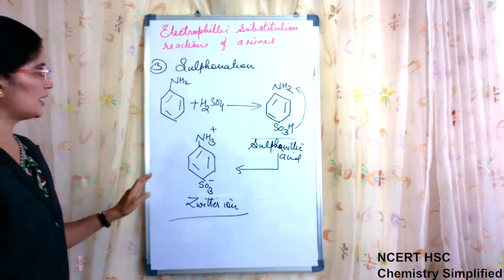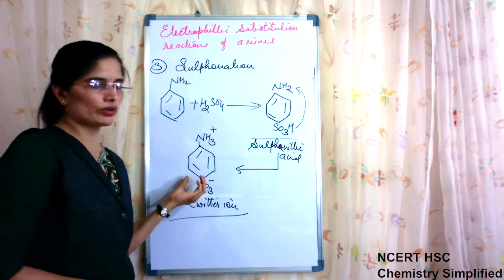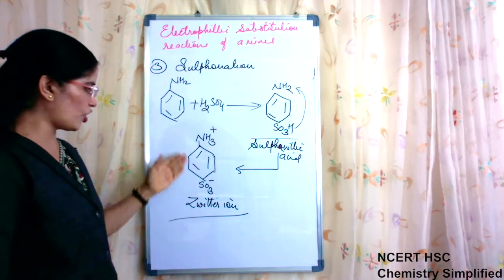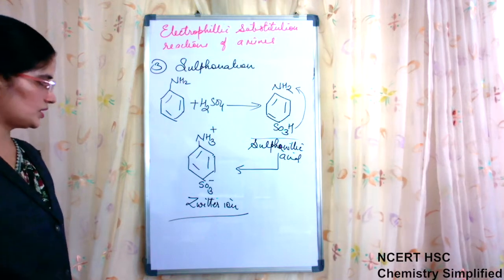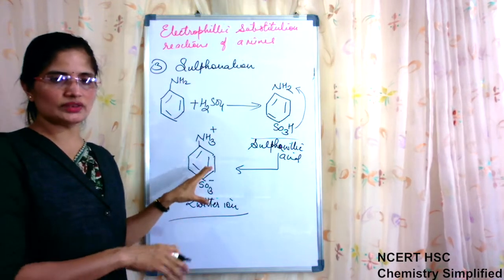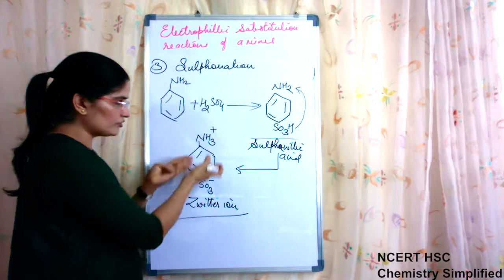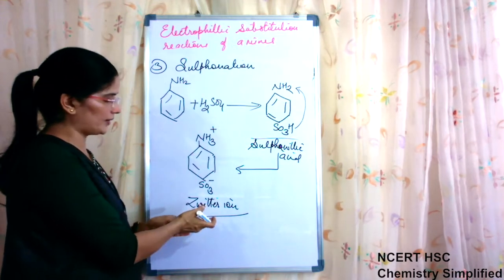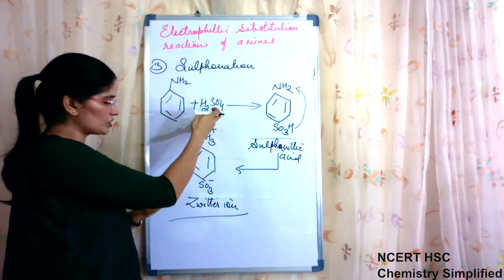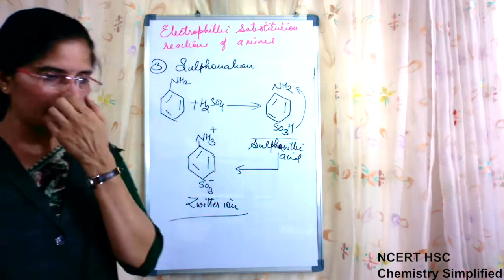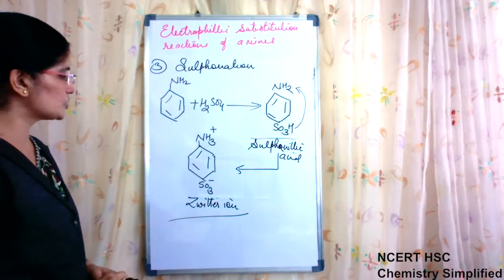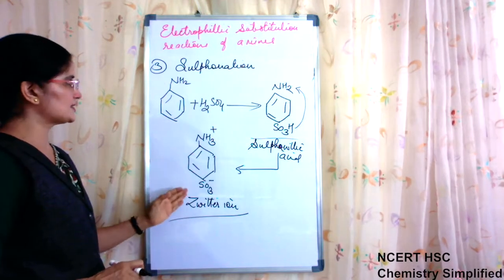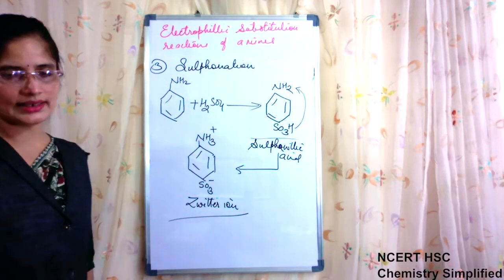So in case of sulfonation, the product appears in the form of a zwitter ion. Not only the name of this specific compound is zwitter ion; any molecule having positive and negative charges on the same molecule is known as a zwitter ion. Okay, so a zwitterionic condition exists when sulfonation of aniline takes place.